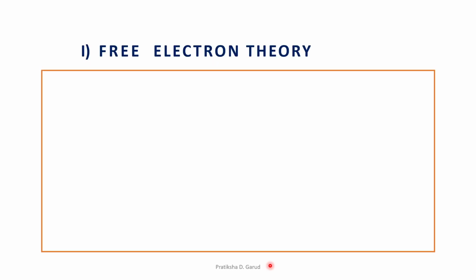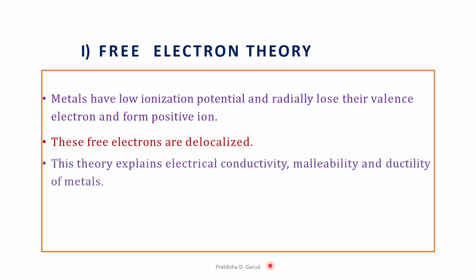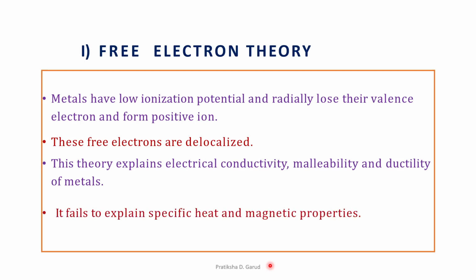We have the first one, that is the free electron theory. As the name suggests, this theory explains the free electrons. We can say that metals have low ionization potential and hence they readily lose their valence electrons and form positive ions. So these free electrons are delocalized. Delocalized means moving. This theory explains the electrical conductivity, malleability and ductility of the metals. But the drawback of this theory is that it fails to explain the specific heat as well as the magnetic properties.